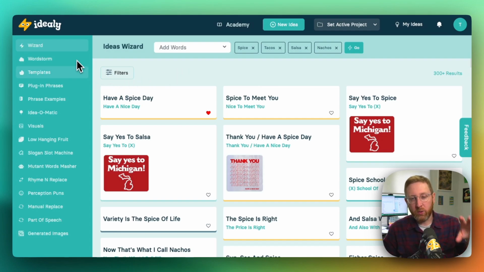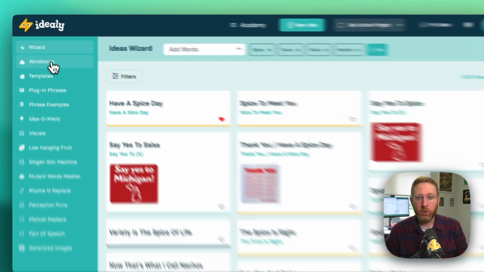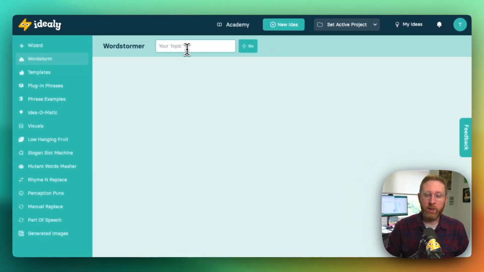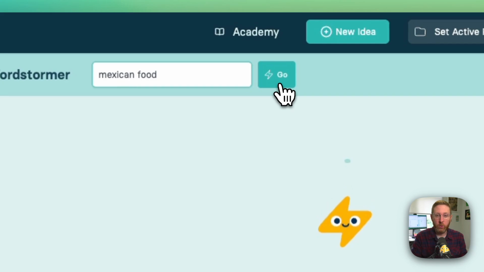I'm not going to go into all the tools that we have, although some of these are certainly very useful and relevant. I'll just show you a couple more. The WordStorm tool is great when you are looking for related words to your topic. So if I'm trying to do ideas for a Mexican restaurant, I might put in here something like Mexican food.